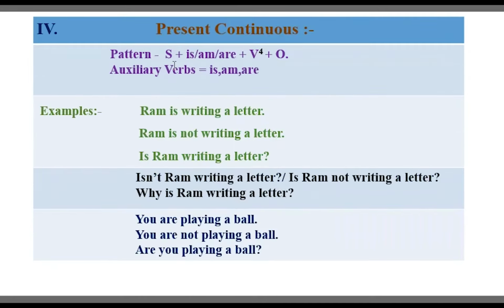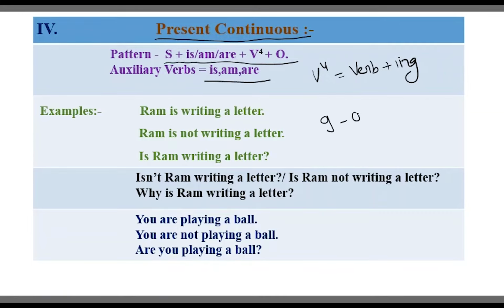Next, we are talking about present continuous. We have done simple present, simple past and simple future. The present continuous pattern we know very well. Subject plus auxiliary verb before the object, and before it means verb plus ing. The auxiliary verbs are is, am, are, we know very well about that.